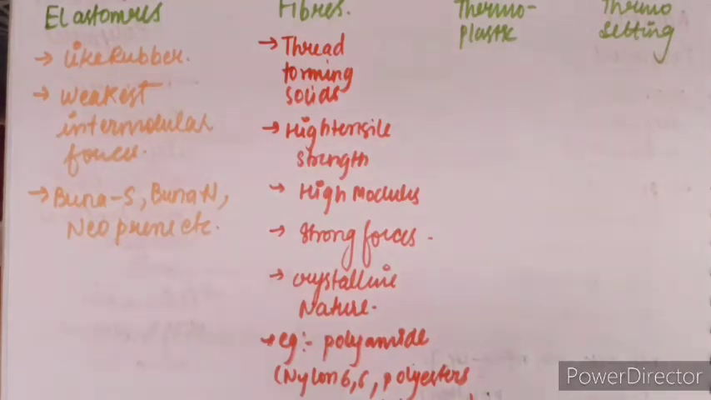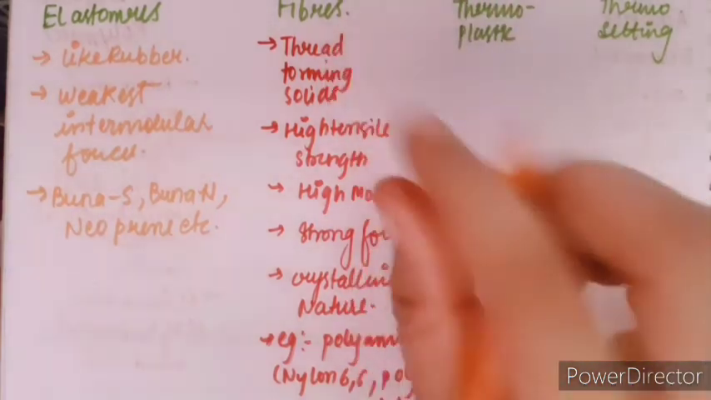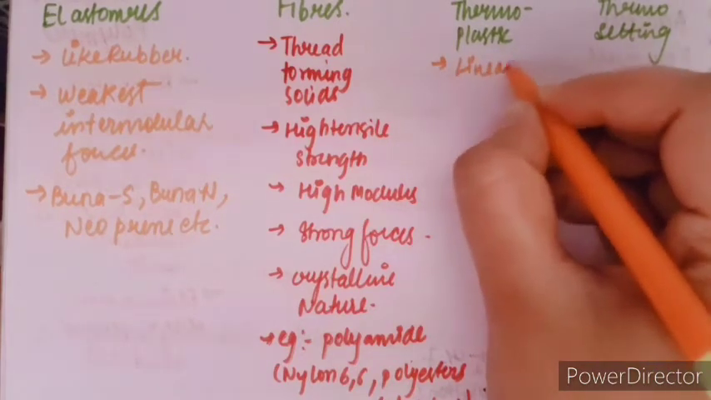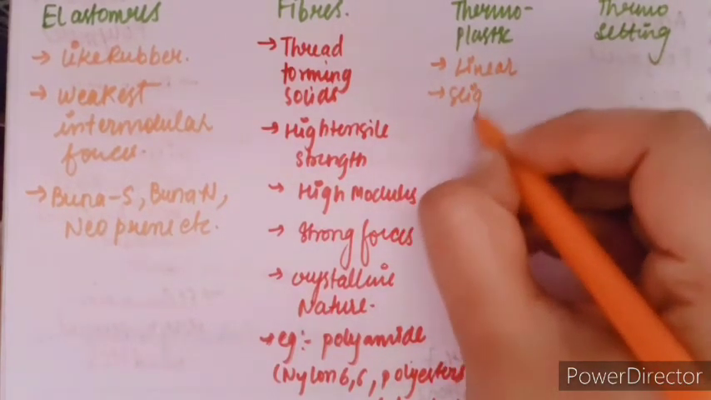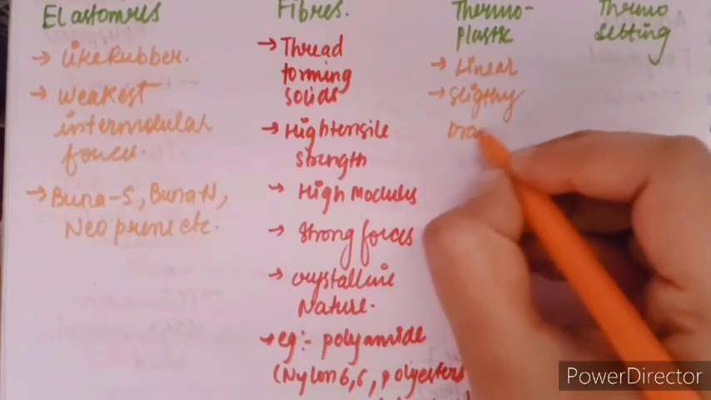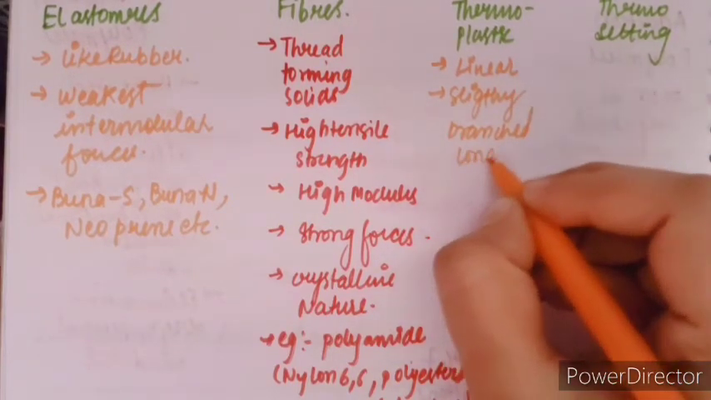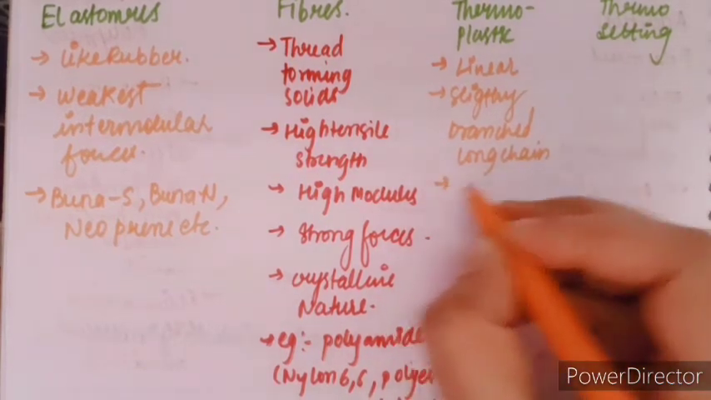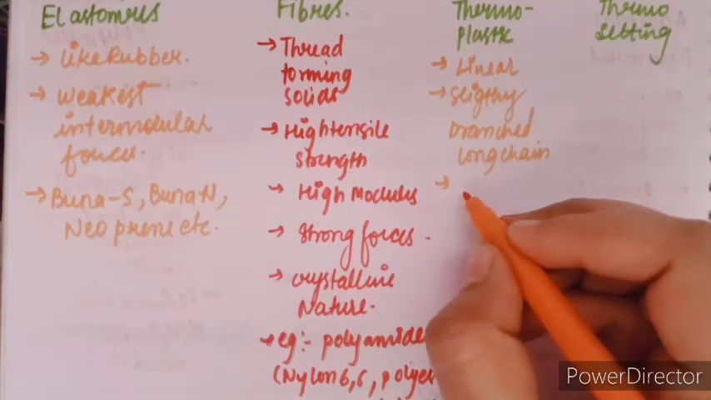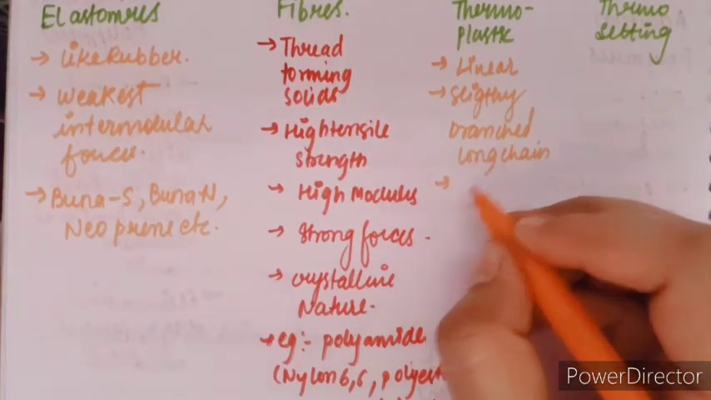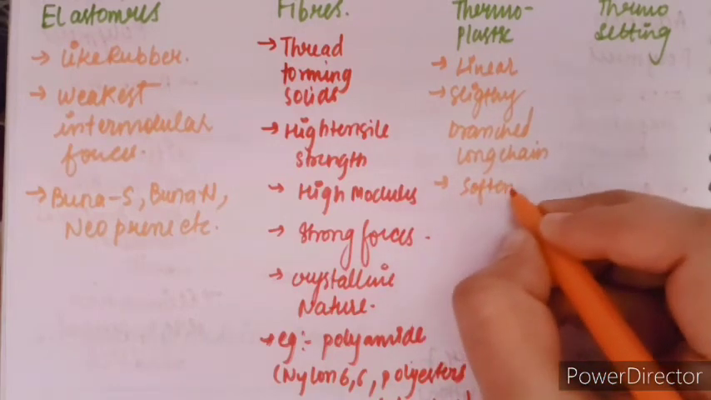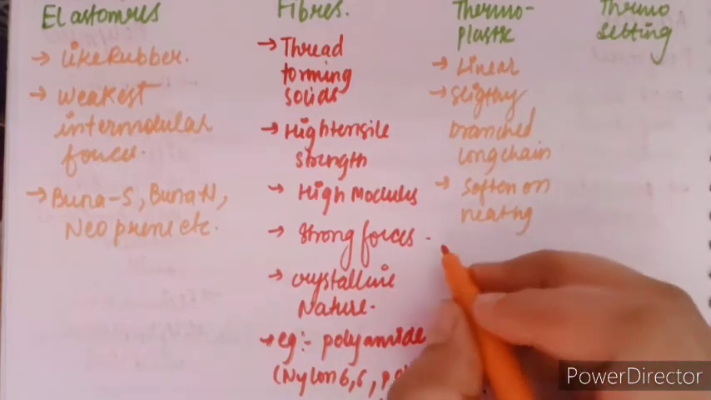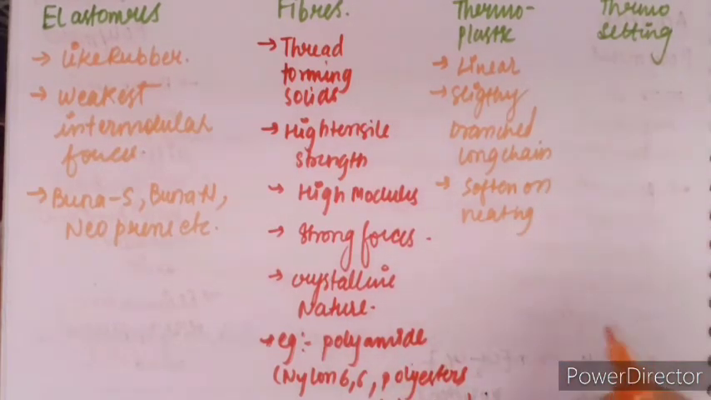Now these are linear or slightly branched long chain molecules capable of repeatedly softening on heating. Means they are soft on heating and hard on cooling. So these are the common properties of thermoplastics.